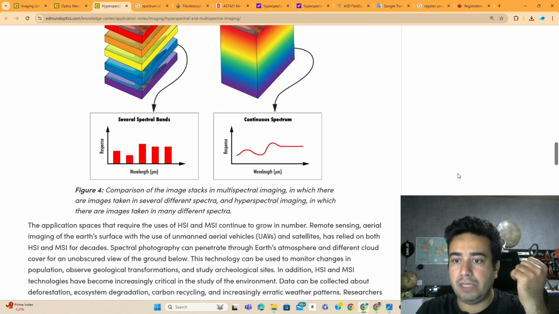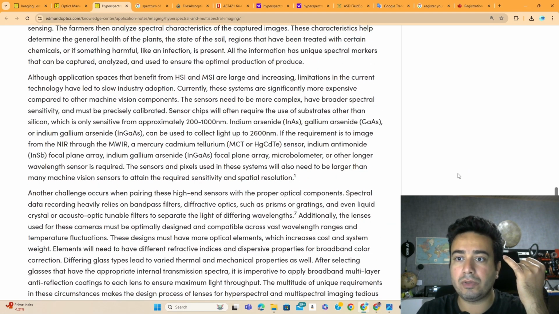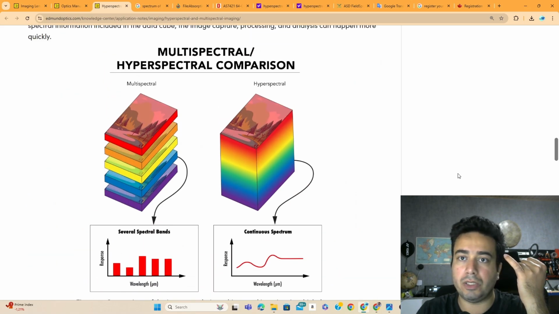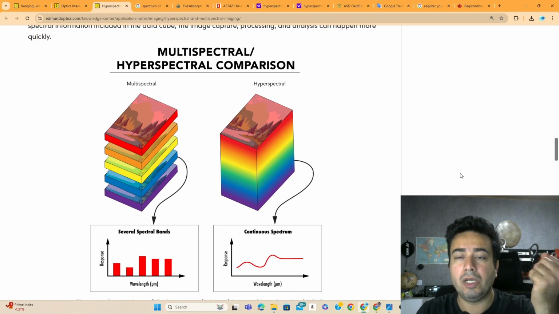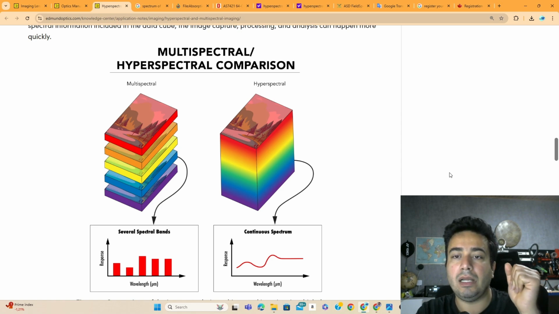So yeah, this was something that I wanted to talk about, and I hope that was useful for you to understand the difference between hyperspectral and multispectral spectroscopy.